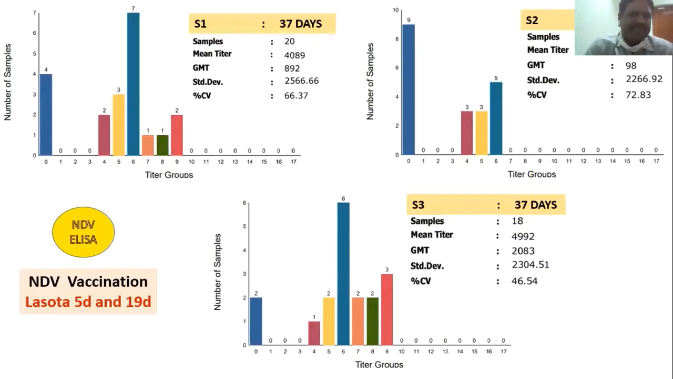Then this is 37 days, 3 flocks. The samples are collected and tested. Here, still there are some birds which are negative, showing zero titers. Except in this particular graph in S2, in other groups the titers are good, but many birds are showing zero titer. So what does it indicate? It indicates some birds were missed during vaccination; they have not responded.